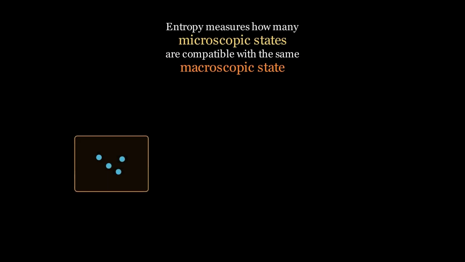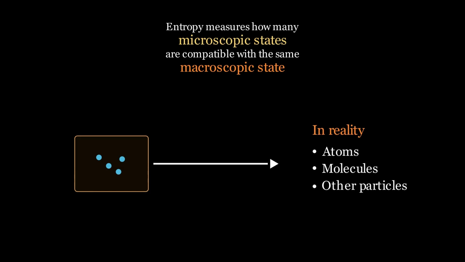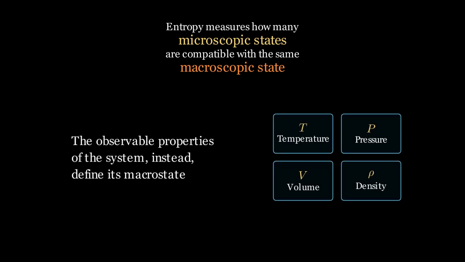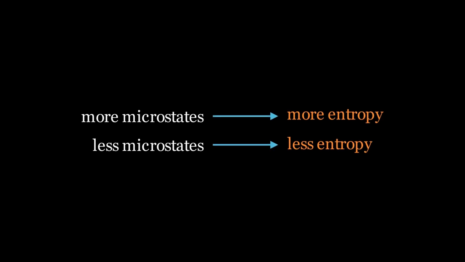In our example, we represented the particles as simple spheres to make the concept easier to visualize. In reality, they could be atoms, molecules, or any other microscopic particles. Each possible arrangement of these particles is called a microstate. The observable properties of the system instead define its macrostate. Entropy therefore measures how many different microstates can produce the same macrostate.